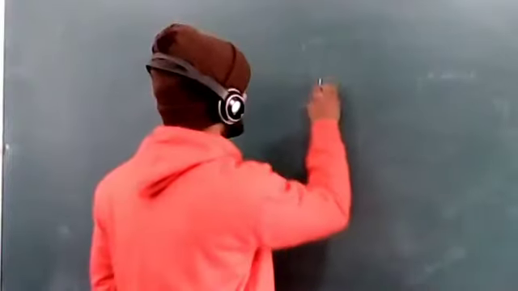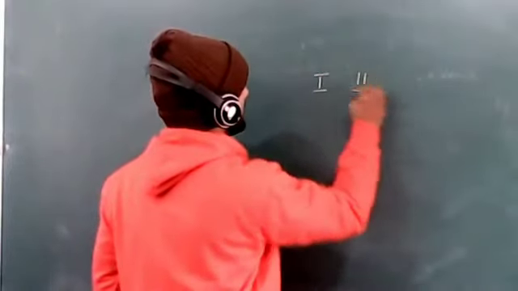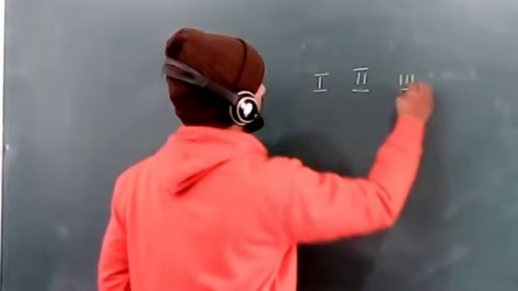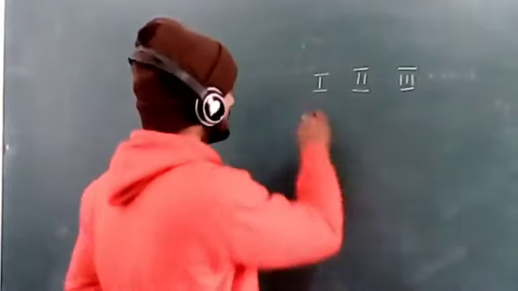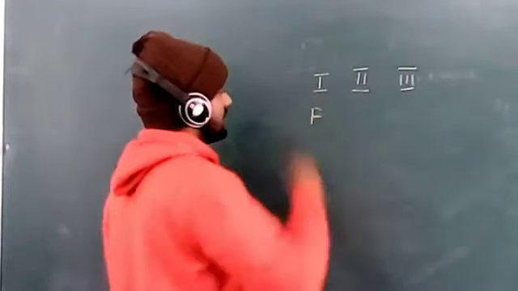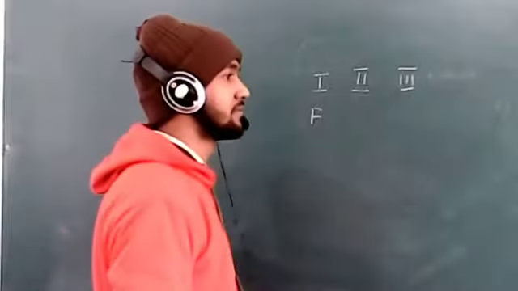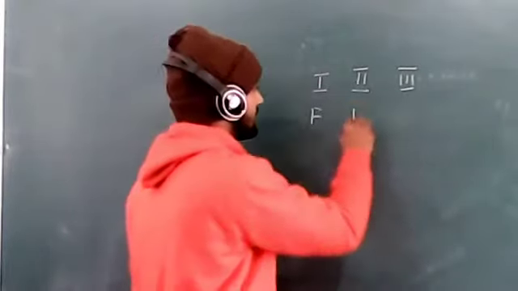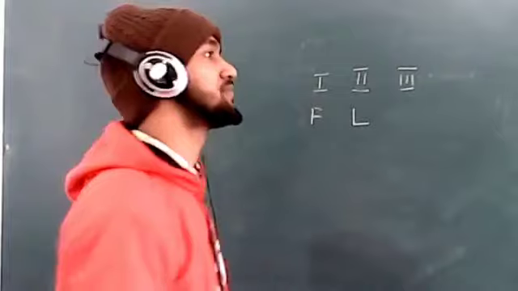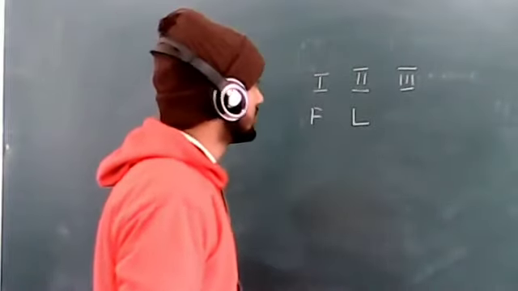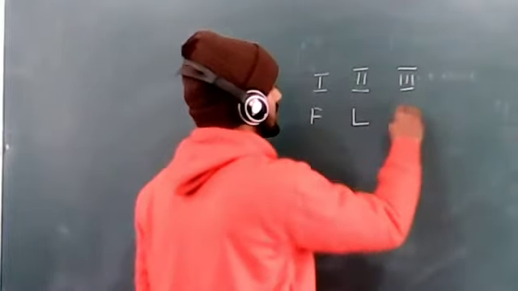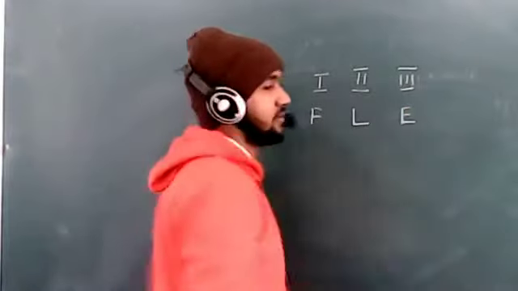You have to define the three classes of lever. In class 1 lever, the fulcrum is located between the load and the effort. In class 2 lever, the load lies between the fulcrum and the effort. And in class 3 lever, the effort lies between the fulcrum and the load. Okay, very good.